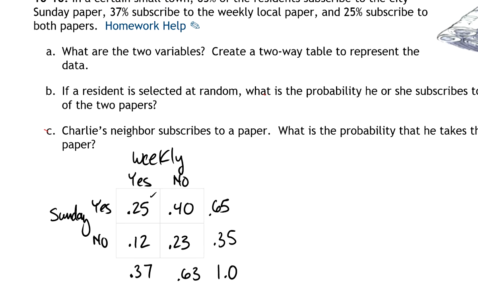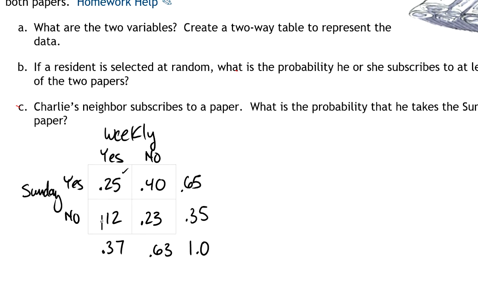A Venn diagram is a good way to organize categorical data like this, but I don't think it does anywhere near as good a job as this two-way table. So it says, what are the two variables? Well, that would be weekly and Sunday, and each category is weekly, yes, no, Sunday, yes, no. So there's our two-way table.